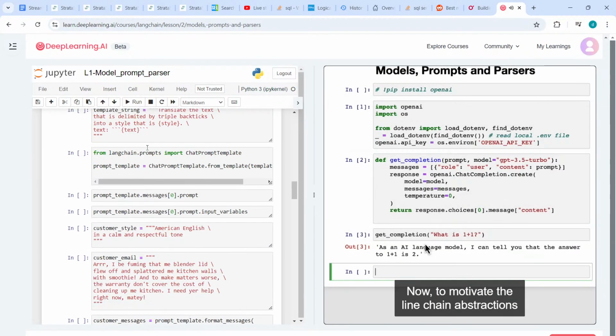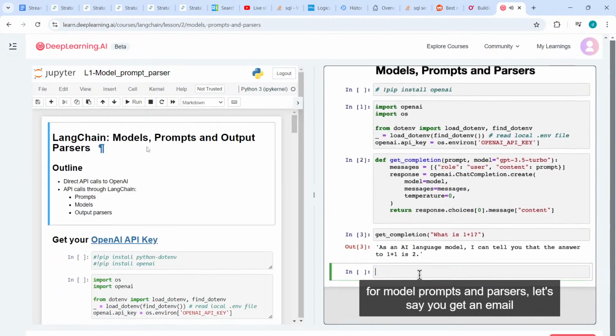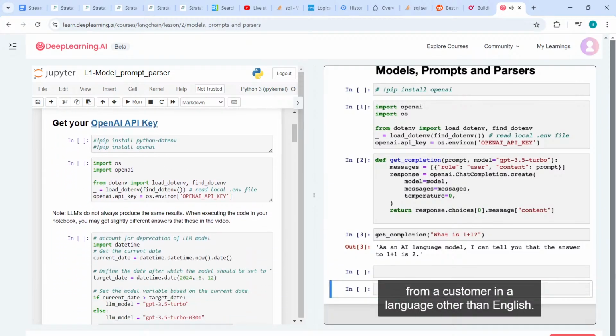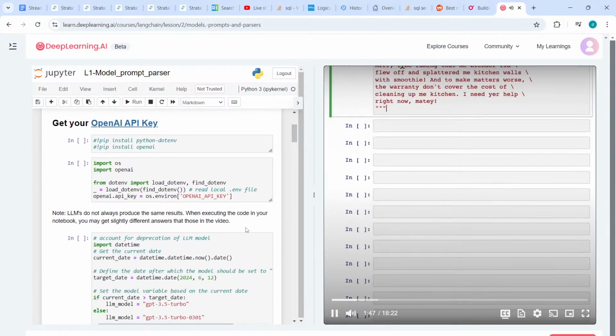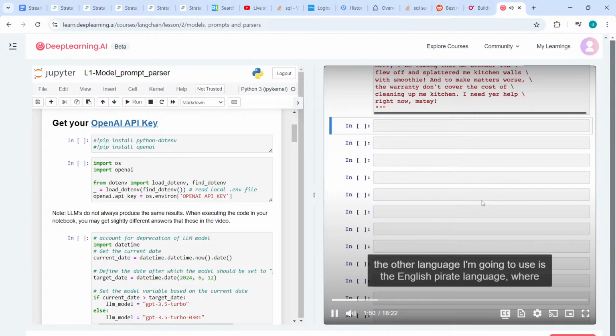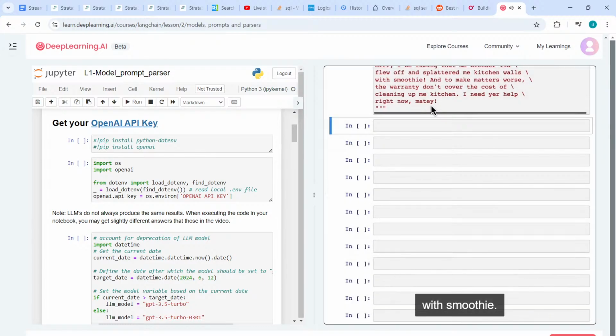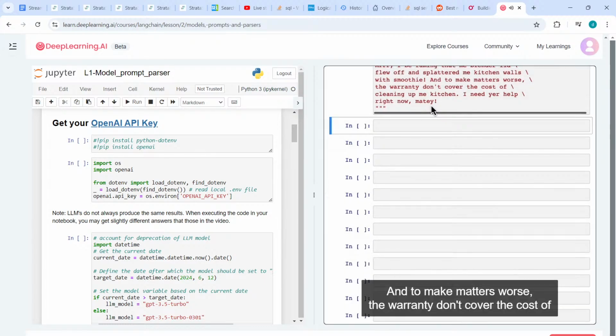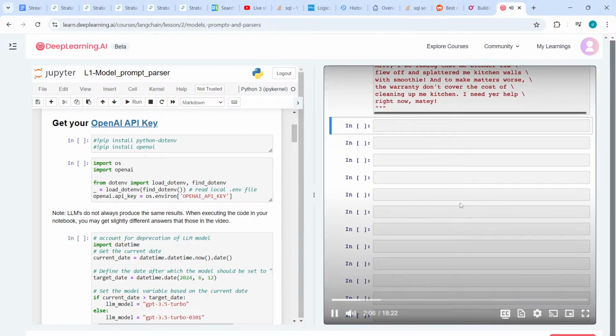Now, to motivate the LangChain abstractions for model, prompts and parsers, let's say you get an email from a customer in a language other than English. In order to make sure this is accessible, the other language I'm going to use is the English pirate language. Arrr, I be fuming that my blender lid flew off and splattered my kitchen walls with smoothie. And to make matters worse, the warranty don't cover the cost of cleaning up my kitchen. I need your help right now, matey.